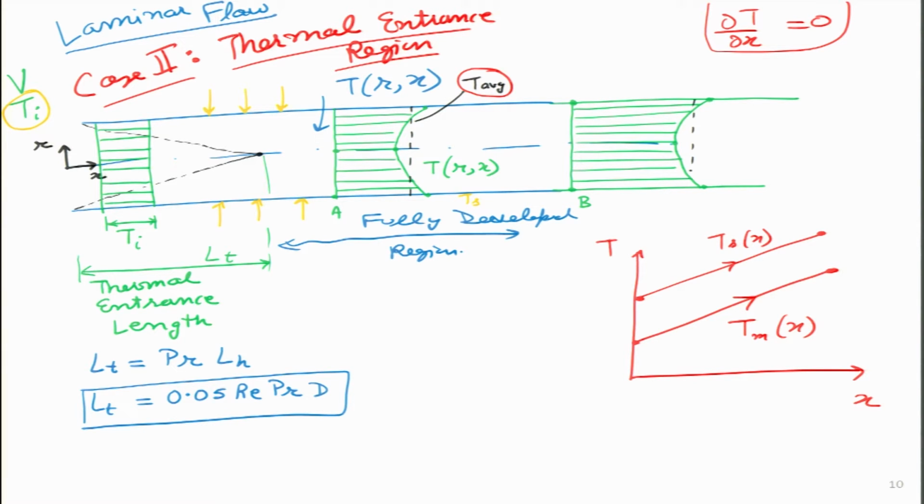So, earlier T average I will say is subscript A. So, this is T average at point A, and this value I will say is T average at point B. In other words, these points will lie at different axial positions. So, I can call this point A and point B. Clearly according to this curve, T_B is much greater than T_A, right? Which means I cannot say, I will put a cross over here, I cannot say del T by del x is 0.